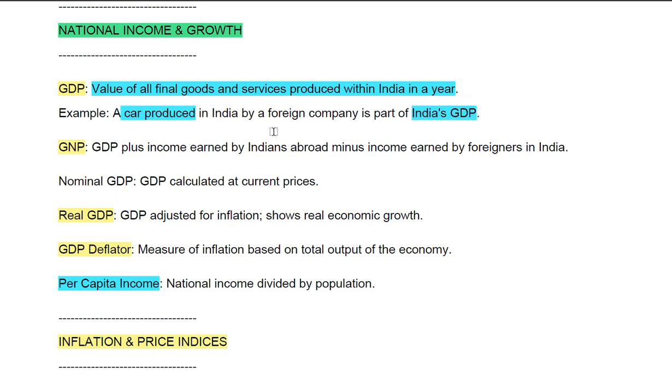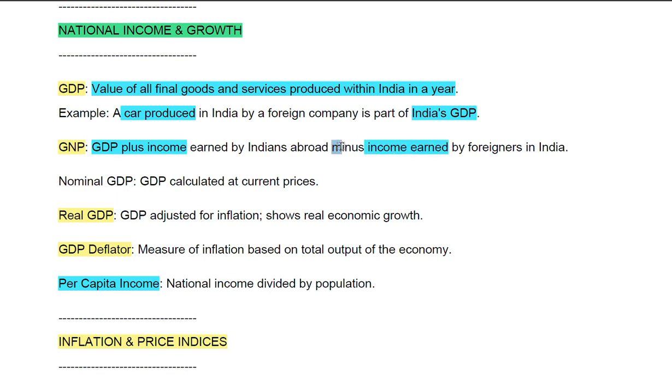Okay, so it does not matter whether the car or anything is produced within a country by the resident of that country or the foreign. Okay, what matters is where it is produced. Okay, now GNP is basically GDP plus income earned by Indians abroad minus income earned by the foreigners in India.